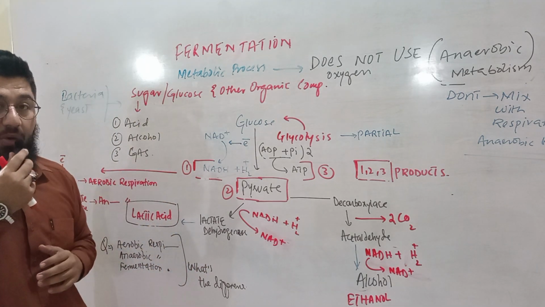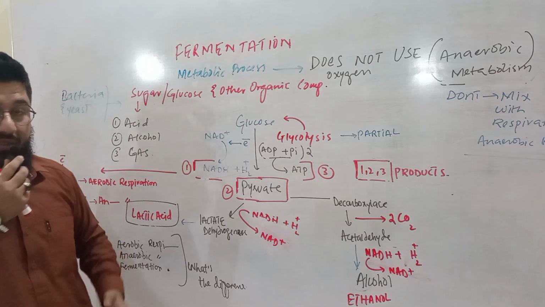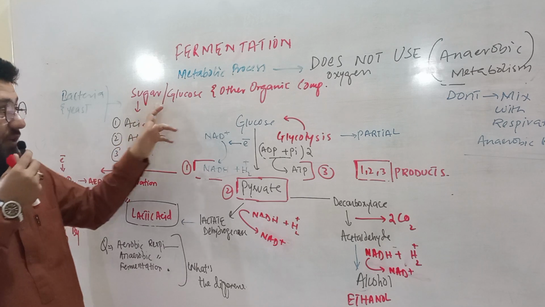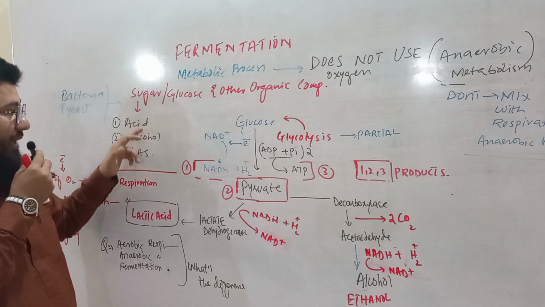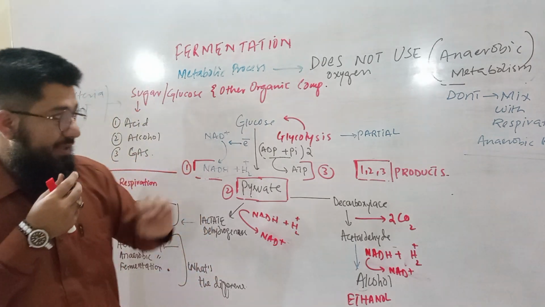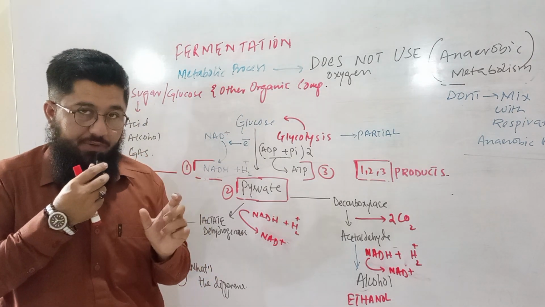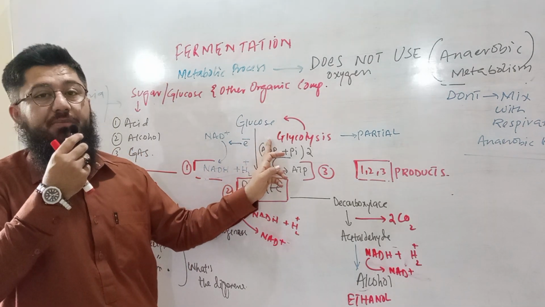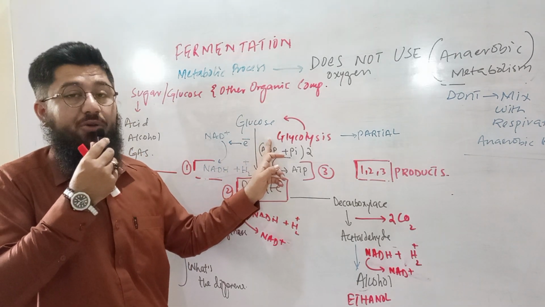Now let's explain how the fermentation process takes place and how bacteria and yeast convert organic compounds into acid, alcohol, or gas. The very first point is glucose. This is our food. Now this glucose will be broken down. The breaking down mechanism of glucose is called glycolysis.